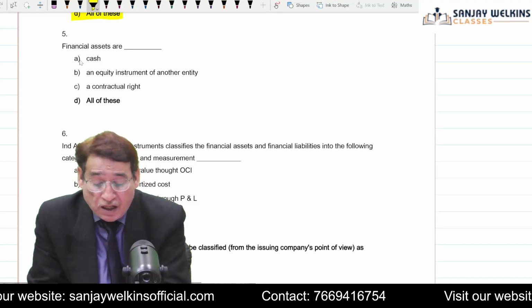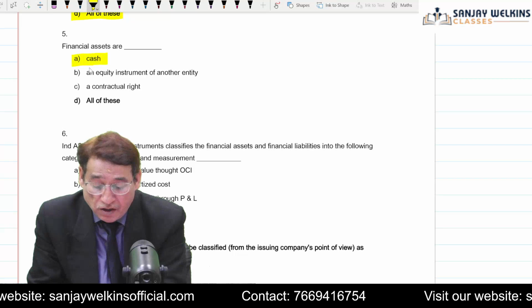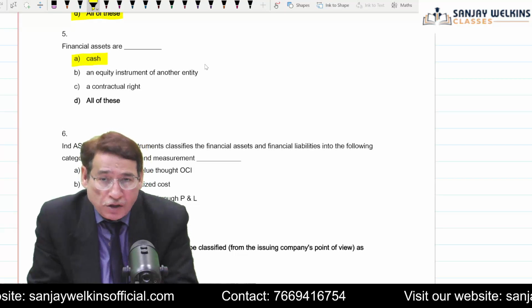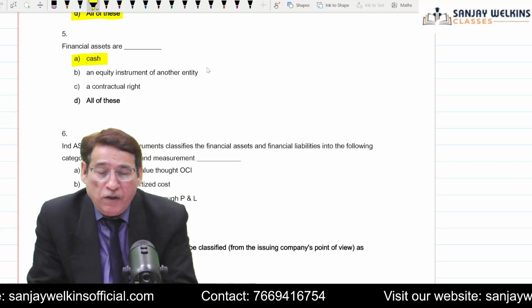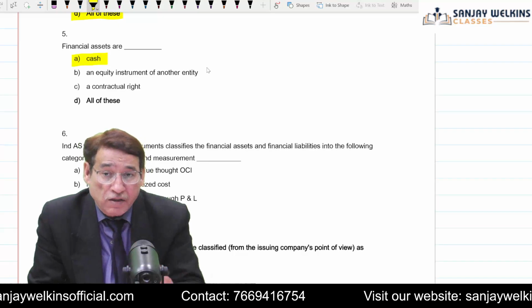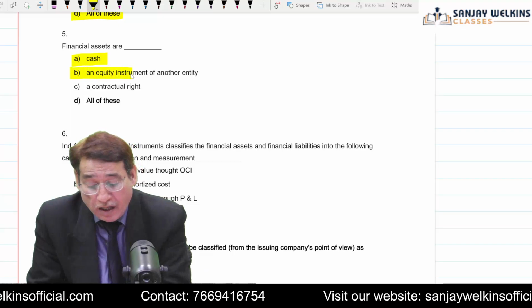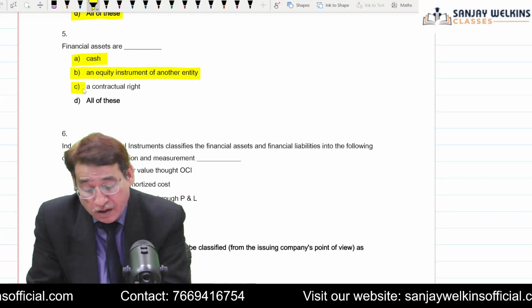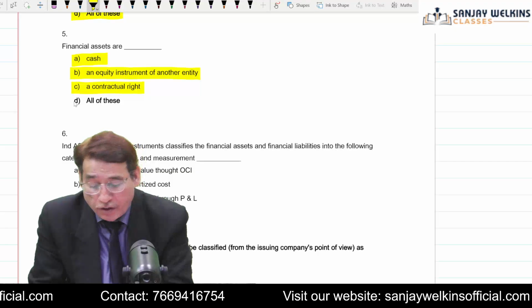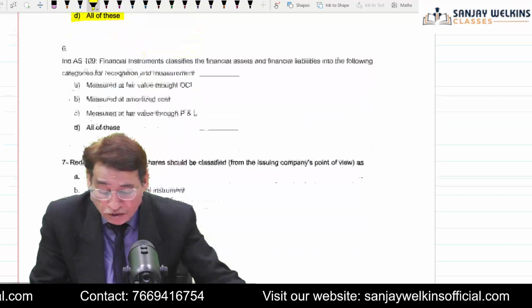Financial assets are. Is cash a financial asset? Yes. What is a financial asset? It is a contract. It is a contractual agreement whereby you are supposed to receive either cash or some other financial assets, correct? An equity instrument of another entity is a contractual right. So all these will be considered as financial assets.